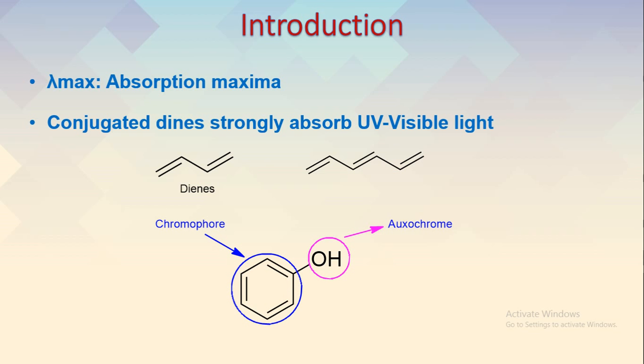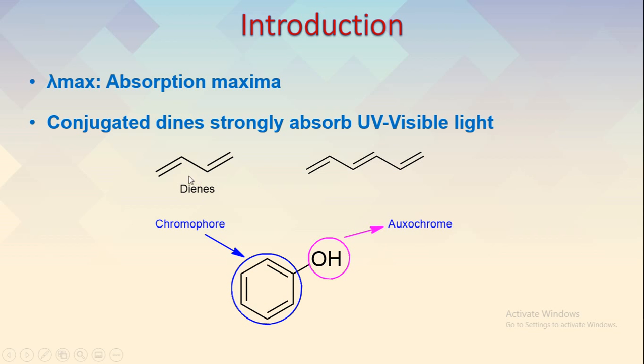And in this case, the molecule undergoes electronic transitions. So in theory we have studied that a molecule undergoes sigma to sigma antibonding or pi to pi antibonding electronic transitions, and especially the molecules which have conjugation in their structure are called dienes, and those dienes have the pi bond or the double bond, as we can see here in the structure.